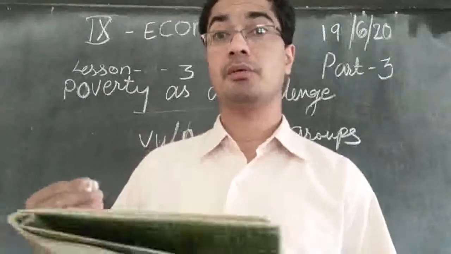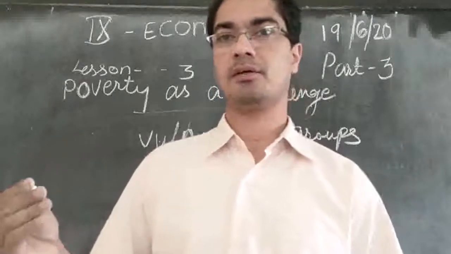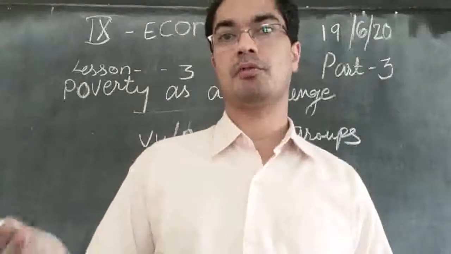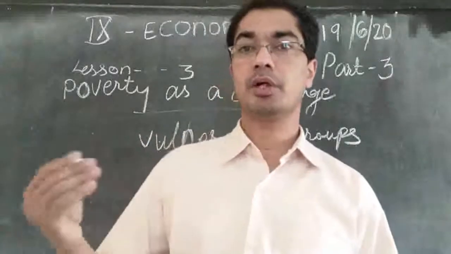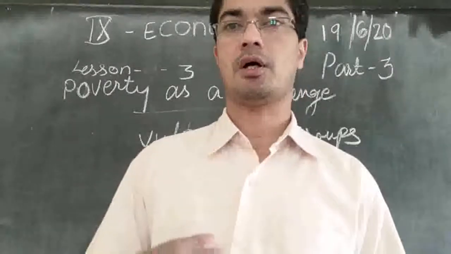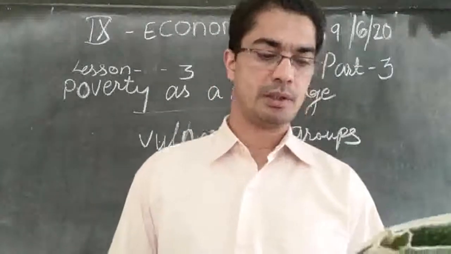Some may be given, for example, the son may be given a chance to go to school and study, and the girl may not be allowed to go to school because there is not enough money for both. So the son will be given preference, and the girl will be allowed to sit at home and look after the younger ones, clean the house, and so on. So there is a lot of inequality.